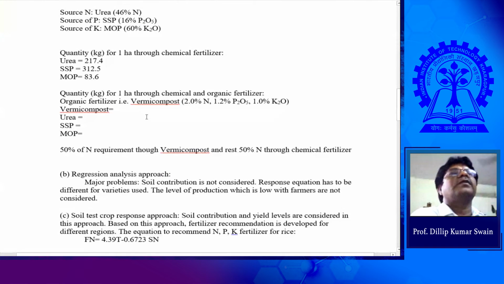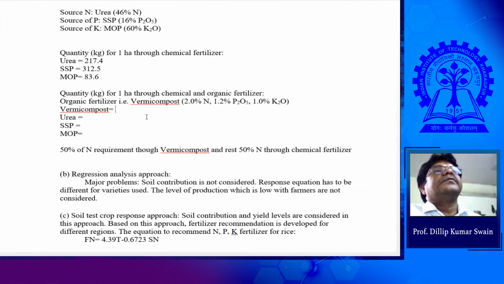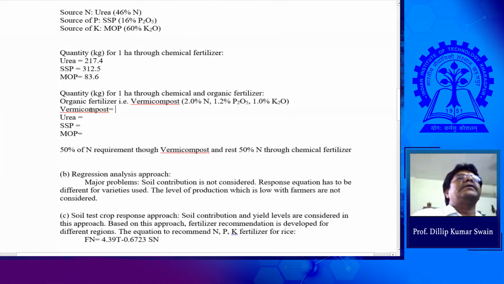Sir, the amount of chemical fertilizer will be half of the above mentioned quantity. Above mentioned means urea equal to 217.4. It will be half of that. And Sir, vermicompost is coming 2,500 kg. And SSP is 2083.33, sir.